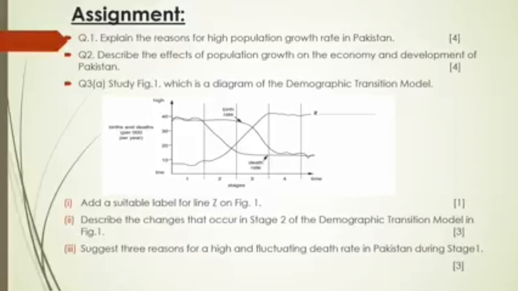Then suggest 3 reasons for a high and fluctuating death rate in Pakistan during stage 1. Reasons for a high and fluctuating death rate, meaning it fluctuates, sometimes moving up and sometimes down. So you are supposed to write the reasons in stage 1. It is 3 marks, so at least you are supposed to give 3 reasons.